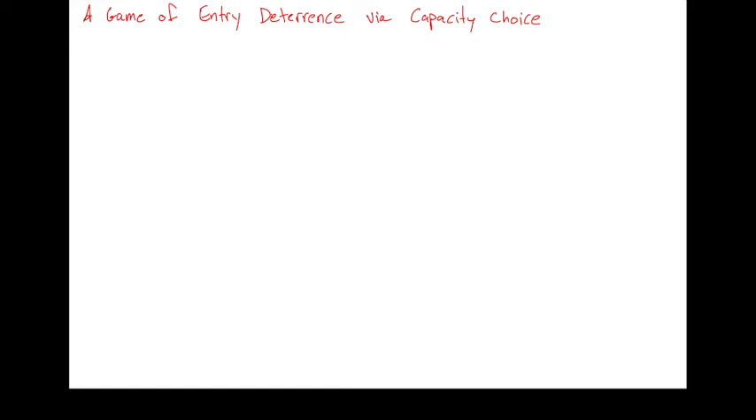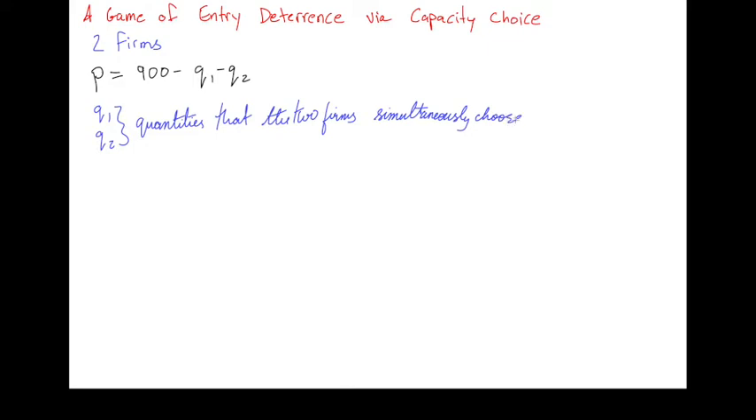In this application of the idea of subgame perfection, we'll analyze a game where two firms again compete based on Cournot competition, but they can choose their capacity in terms of the quantity that they're able to produce. So again, we have two firms. We'll fix the demand function at P equals 900 minus Q1 minus Q2, where Q1 and Q2 are the quantities that the two firms choose, and they choose them simultaneously.